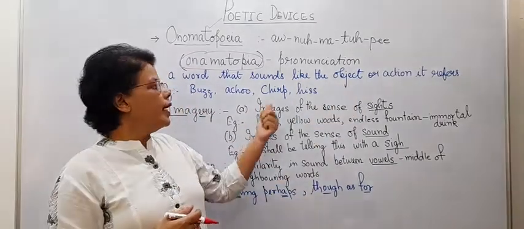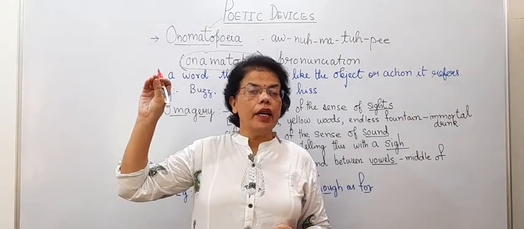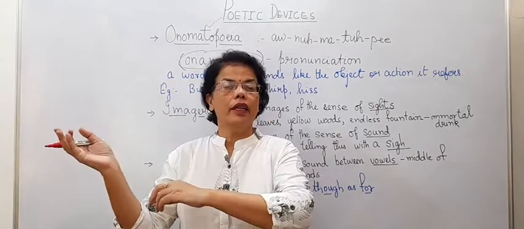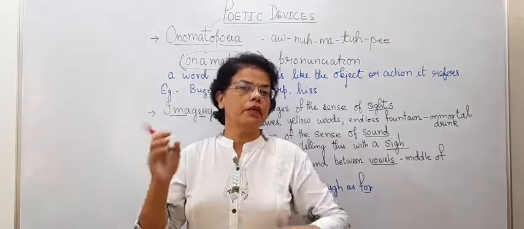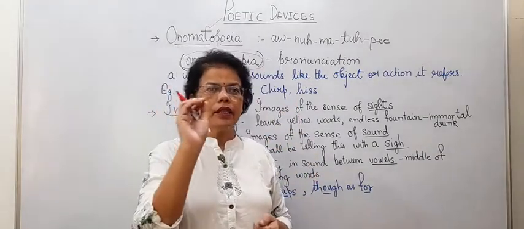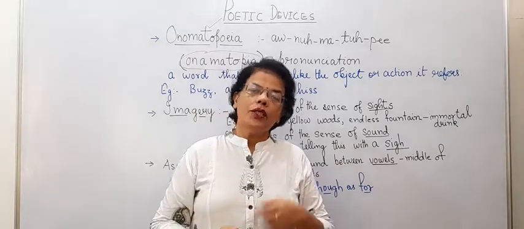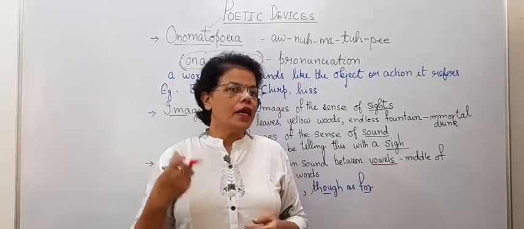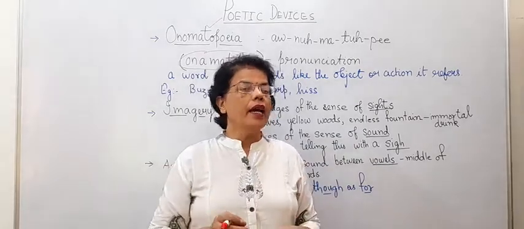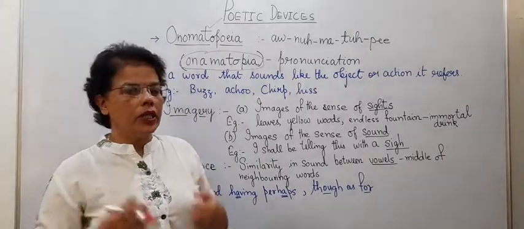Second is chirp, the sound of birds chirping. Next is hiss. Snakes make the hiss sound. So whenever such sounding words relate to any object in the line, that is onomatopoeia. Alright. Next is imagery.